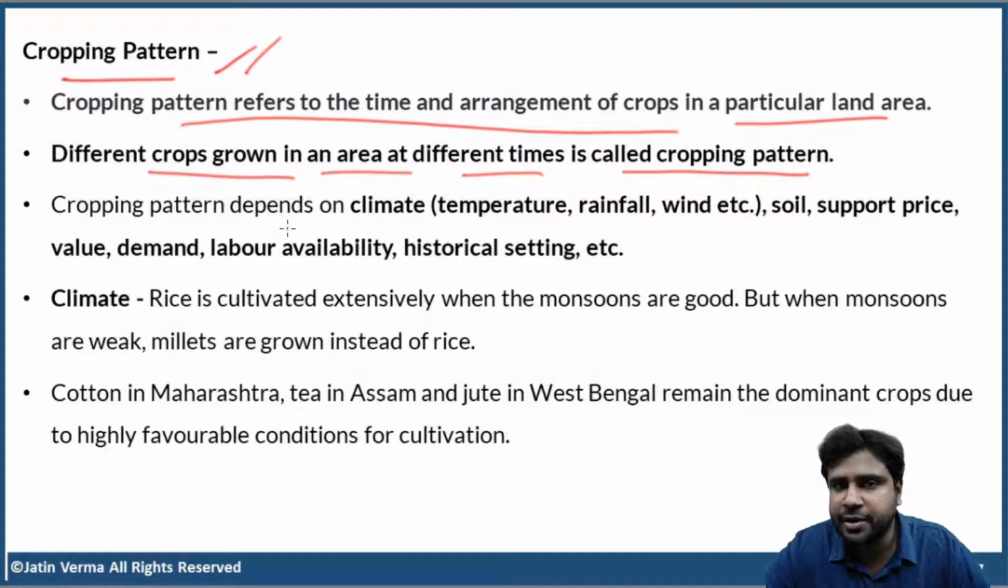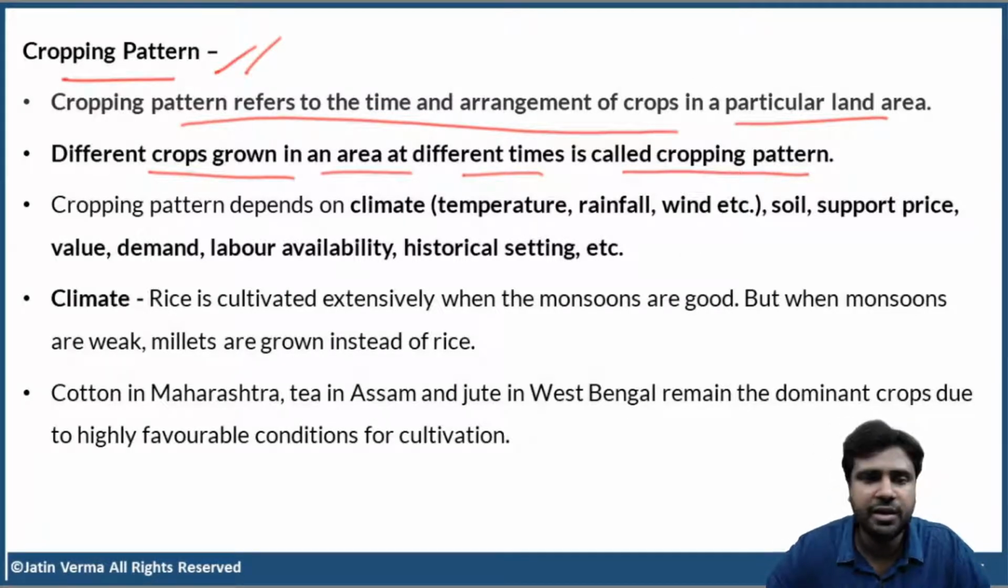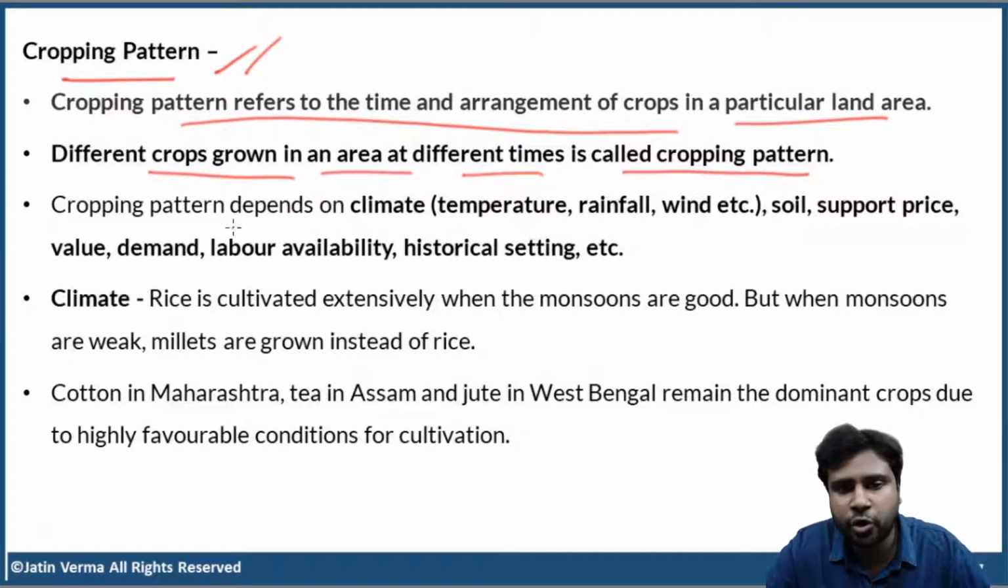Now, this cropping pattern depends on so many factors, and we are going to understand each and every factor in detail. What are the various factors on which the cropping pattern depends? First, you have climate. When I say climate, obviously temperature, rainfall, and we'll also consider wind and also elevation, altitude. Next, soil, the type of soil. Next, support price. Because if the government is offering a support price for a particular crop, then all the farmers will start cultivating that crop because there is an assured guaranteed income for the farmers.